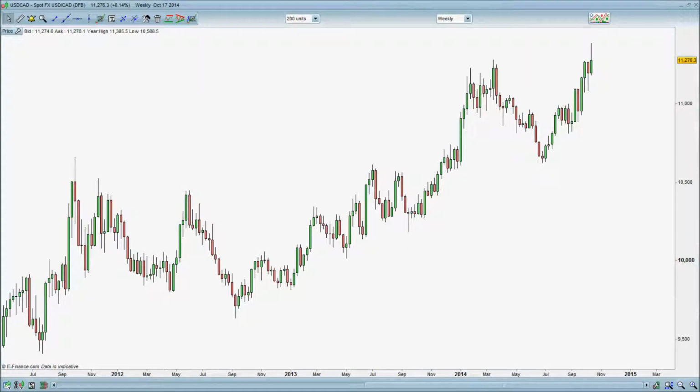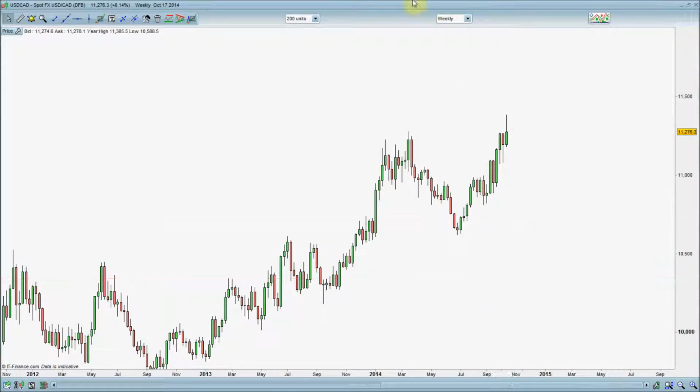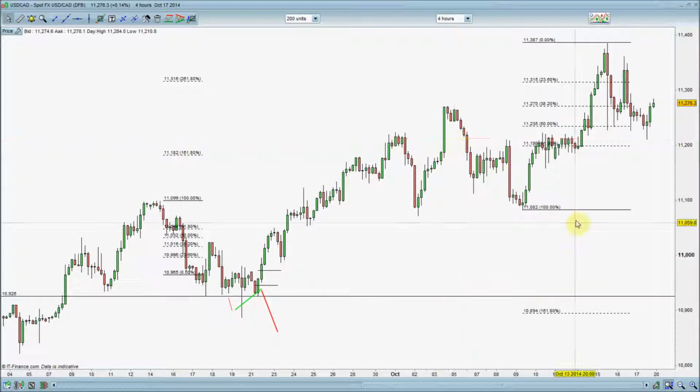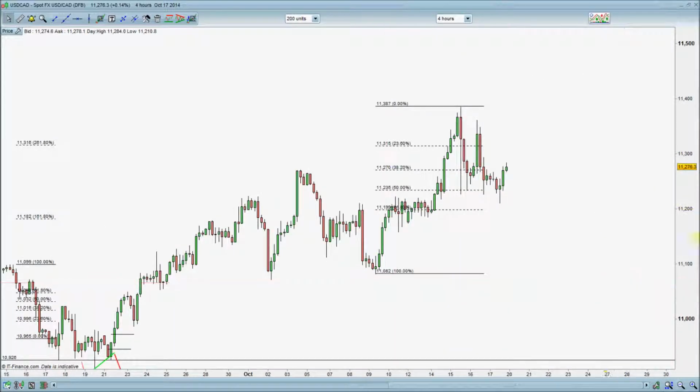Quite a bit of data out on the Canadian next week as well. We had a good CPI from the Canadian dollar last week. We also had a decent unemployment rate, unemployment claims from the BOC, from the Canadian dollar. I do feel at the moment that we are lining up for a retest of these lower levels of the 11,000. Okay, at the moment we've come very, very high with that US dollar strength.